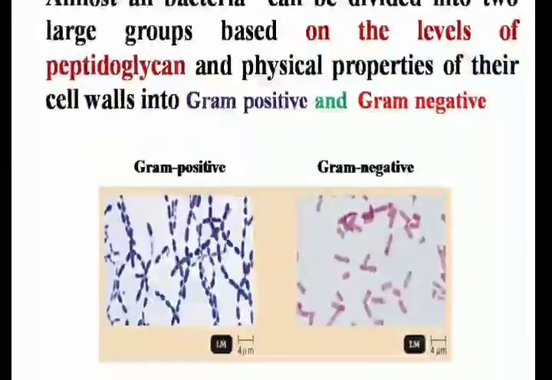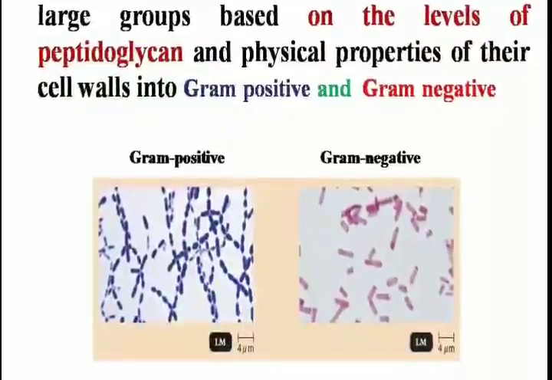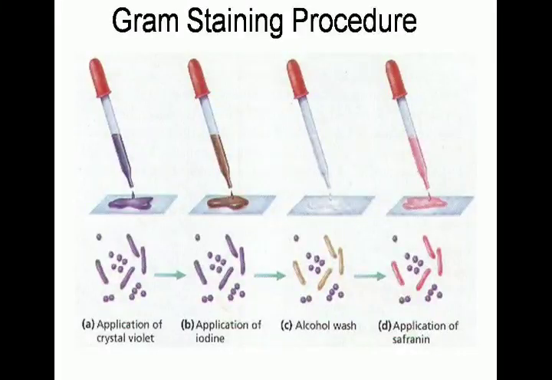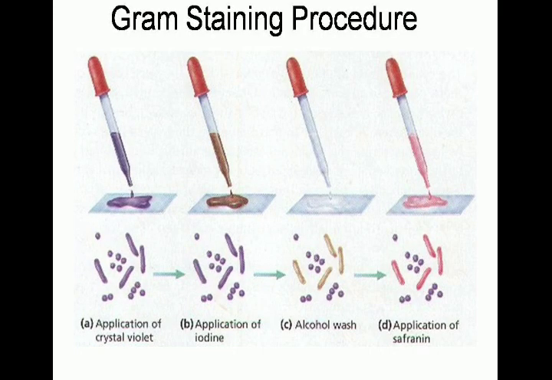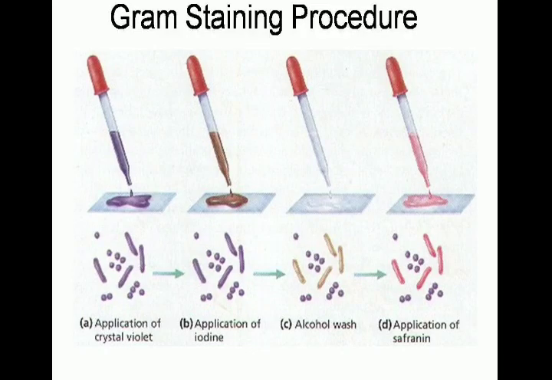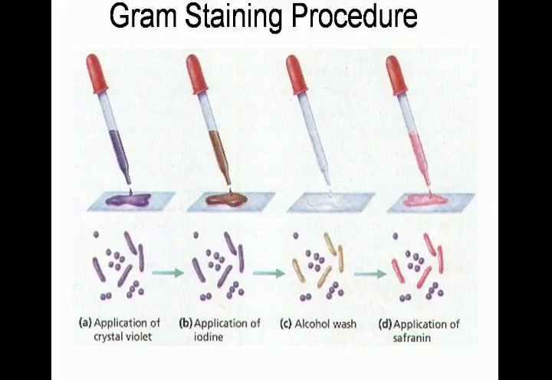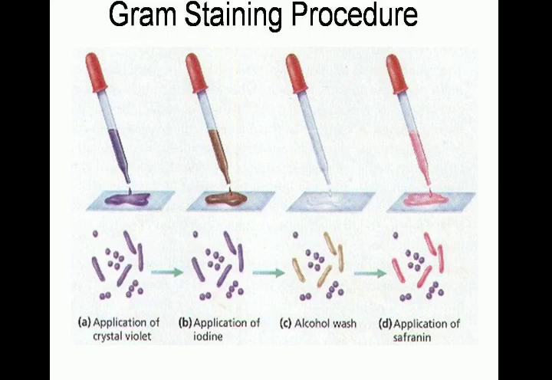It is distinguished on the basis of the gram staining procedure. The gram staining procedure was developed by Christian Gram using four different reagents. This is a very simple procedure of staining bacteria. In gram staining, four reagents are used: crystal violet, iodine, alcohol and safranin.